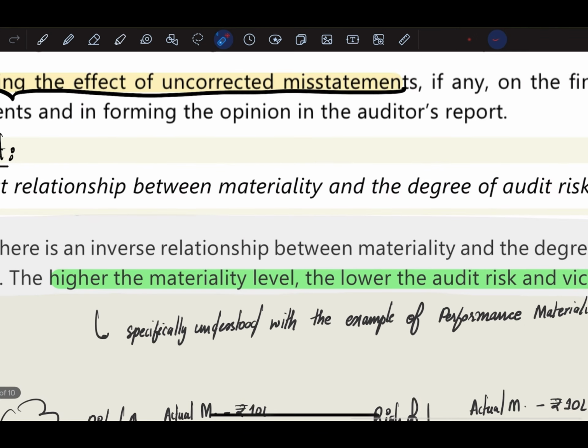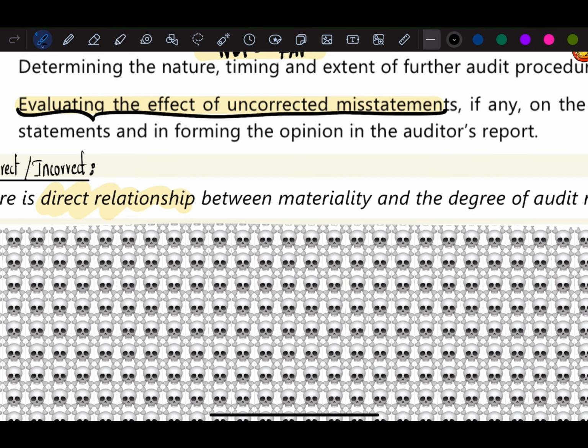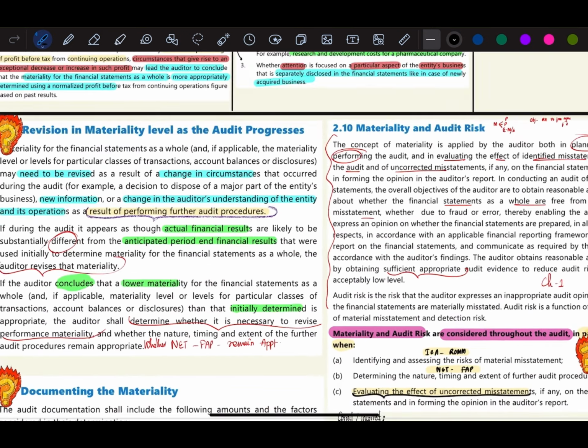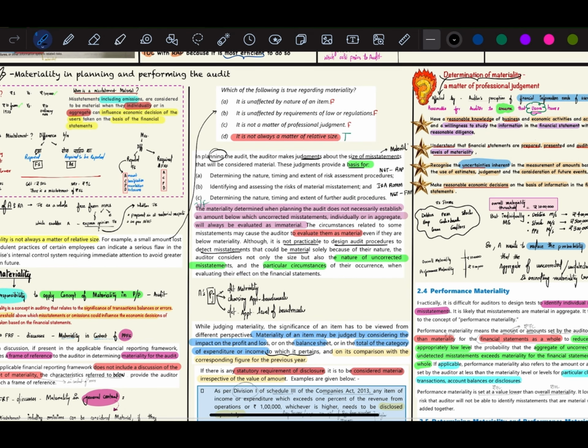Now in this correct and incorrect statement, they have said that there is a direct relationship, which is completely wrong. It is incorrect. So we are done with SA 320. We are done with this standard.